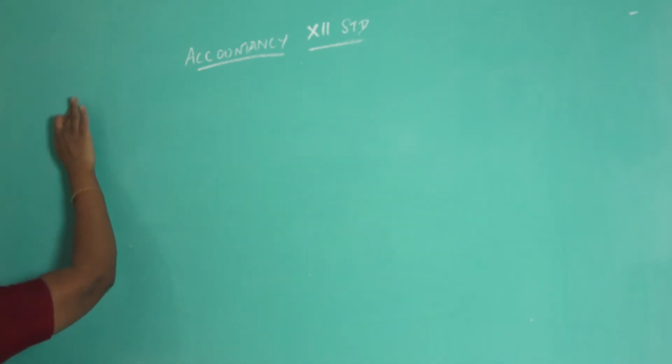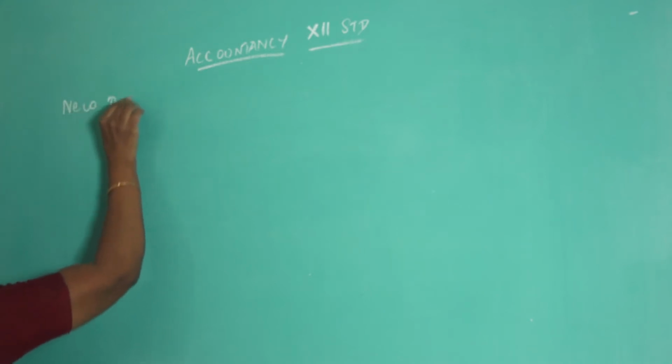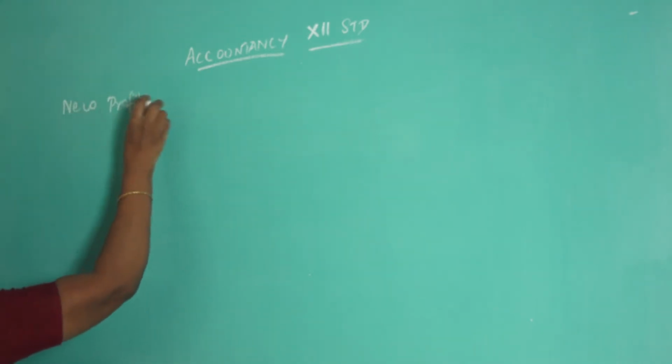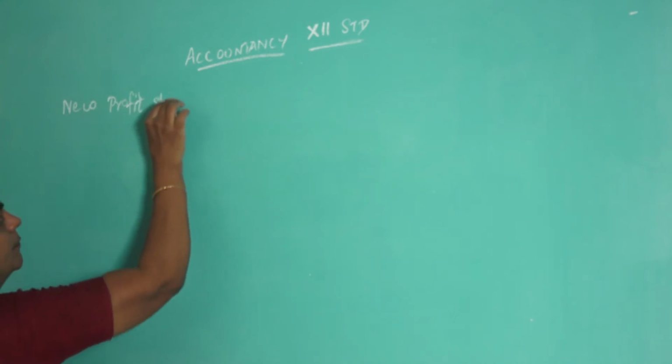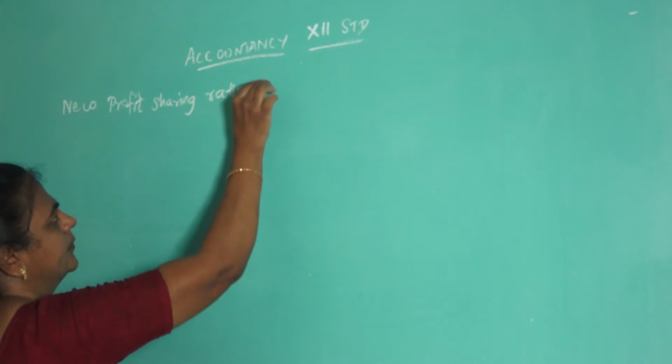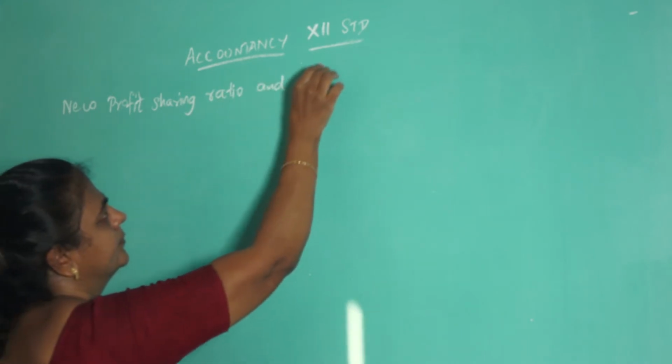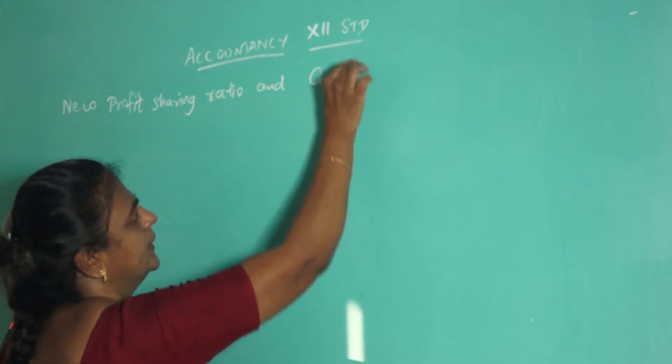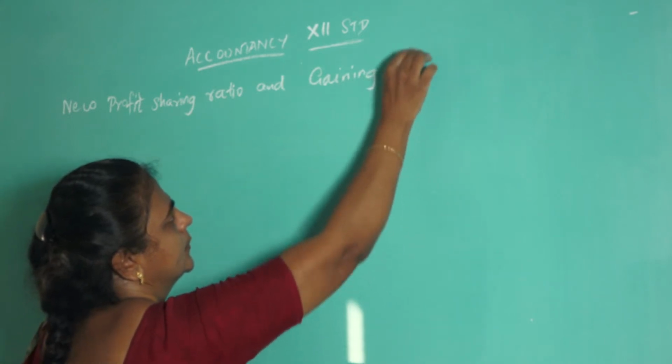Calculation of new profit sharing ratio and gaining ratio.